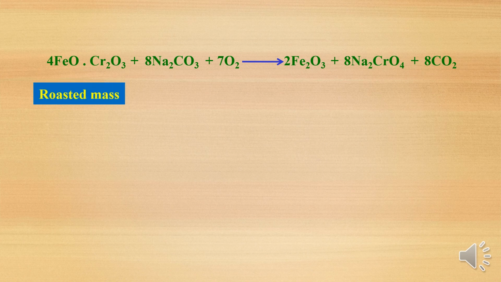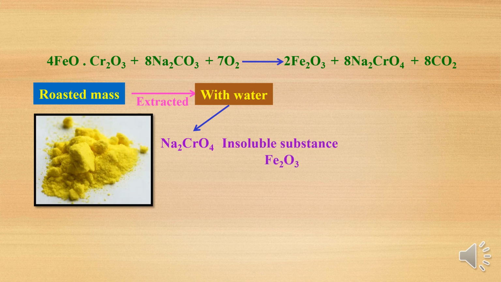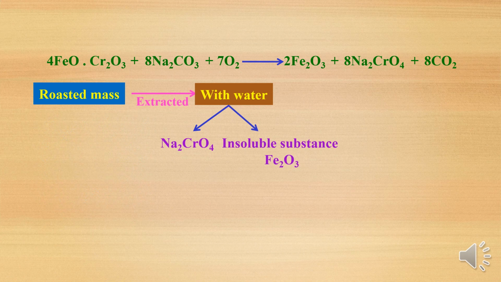The roasted mass is extracted with water. Then you get the yellow compound, sodium chromate, and the insoluble substance, ferric oxide. These two we can easily separate by filtration. So this is step 1. Now we will go to the second step.